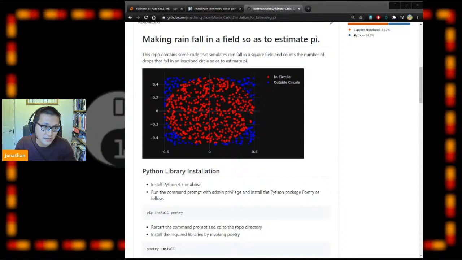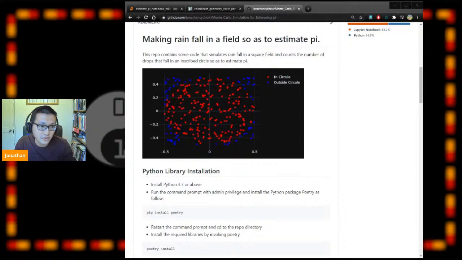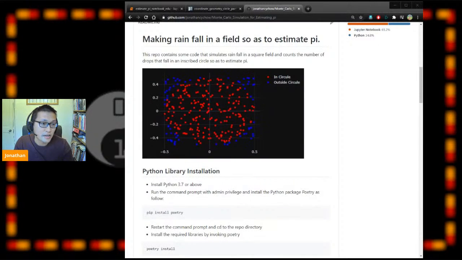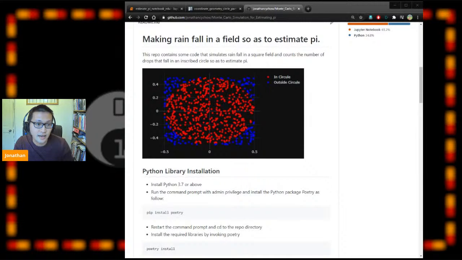And also, imagine there's a circle in the field as well, the red dots in this case. You can count how many dots fall in the circle and how many raindrops fall in the square but not the circle, which are the blue ones. As more and more raindrops fall in the square, you can count the ratio between the blue drops and the red drops, and by doing some math in the background, you can find out the value of pi.